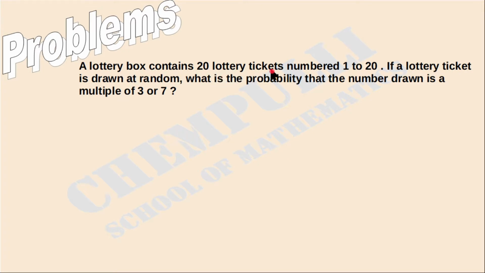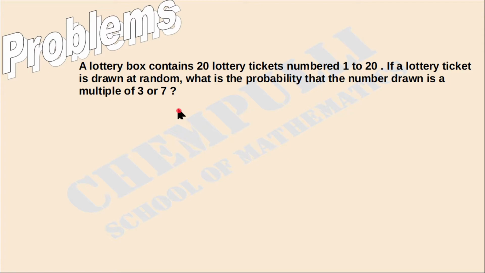A lottery box contains 20 lottery tickets numbered 1 to 20. If a lottery ticket is drawn at random, what is the probability that the number drawn is a multiple of 3 or 7? We have to find the probability that the number drawn is a multiple of 3 or 7.